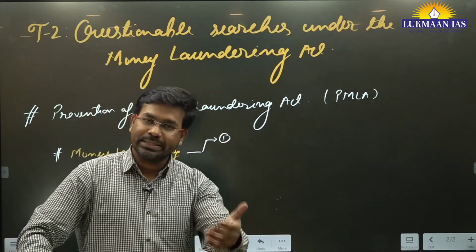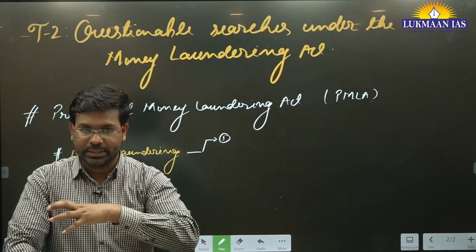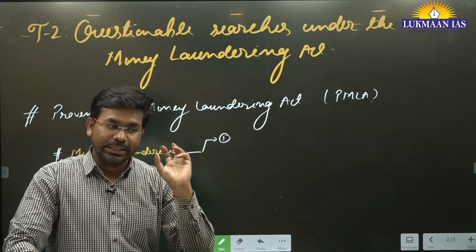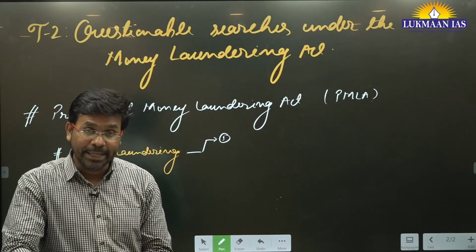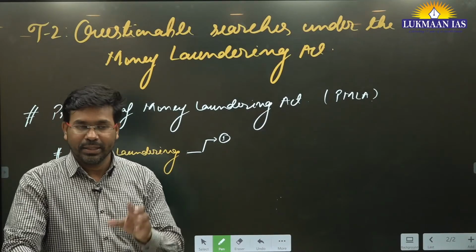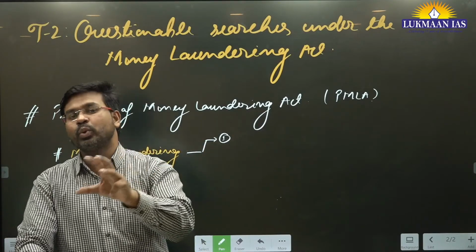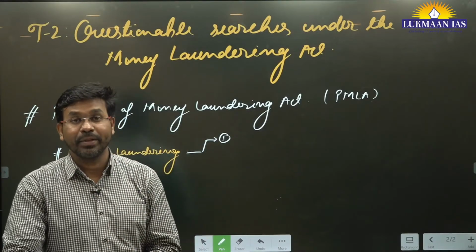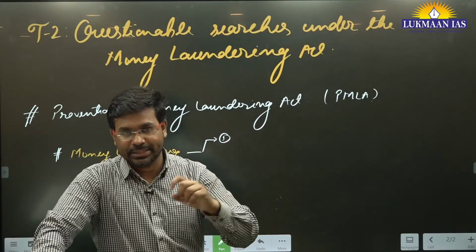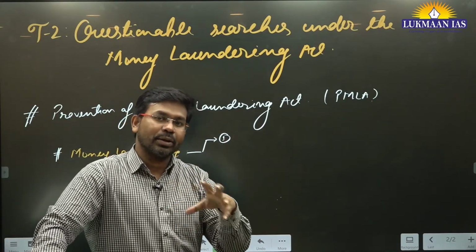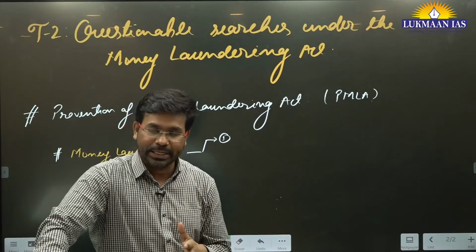Let's say someone is getting money from different sources, and these sources may not be legal sources. A person may be getting that money through illegal sources. That can be one thing. The second thing is he's getting money from legal sources, but he's not paying tax. That is also an unaccounted form of money.